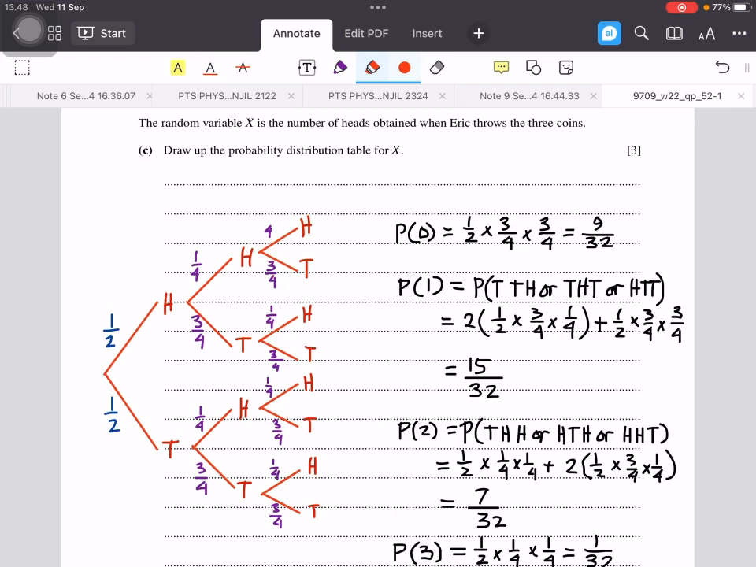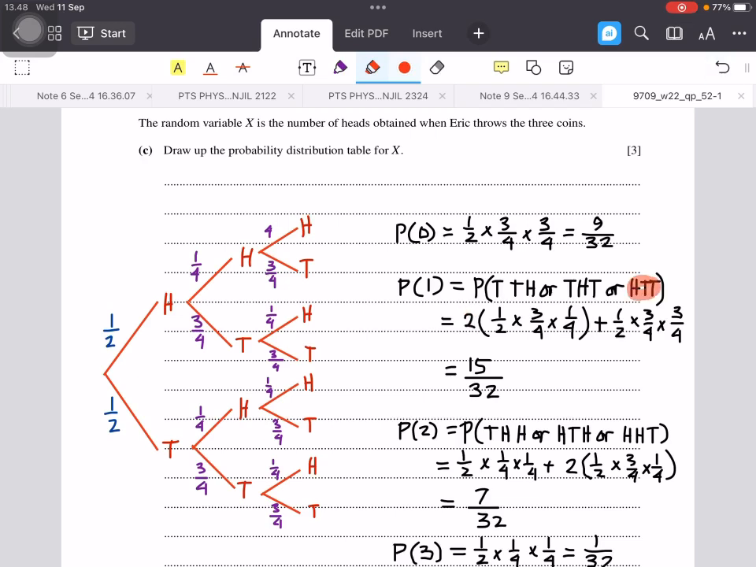So they can be tail, tail, head, or tail, head, tail, or head, tail, tail. Probability tail, tail, head, and tail, head, tail have the same values because these 2 are the biased coins, while the first coin is the fair coin. Both of them have value half times 3/4 times 1/4. Because they have the same value, we multiply by 2 to make it short.